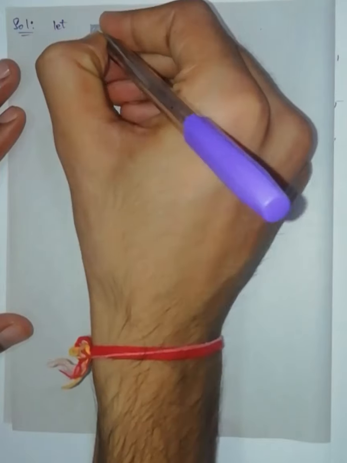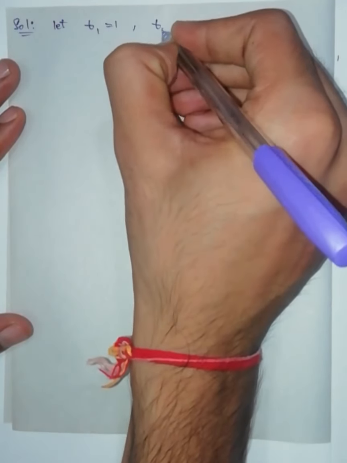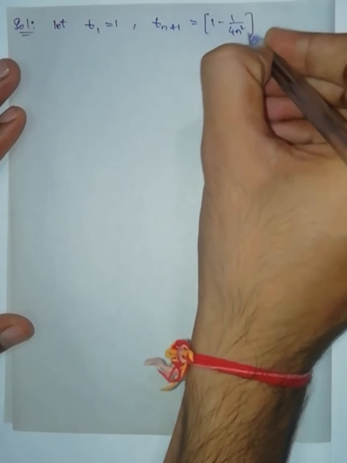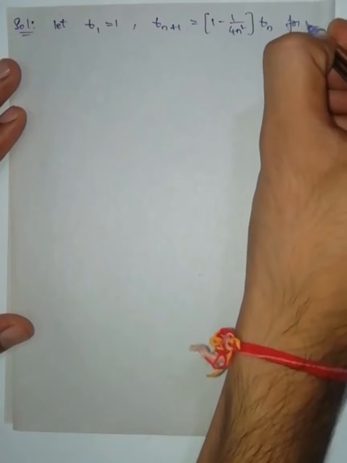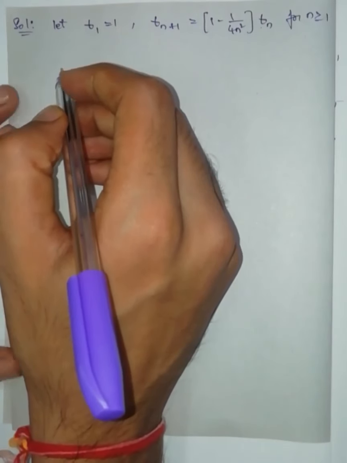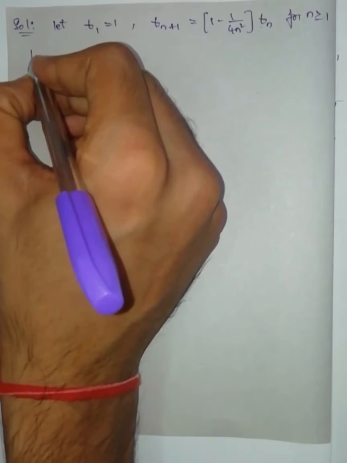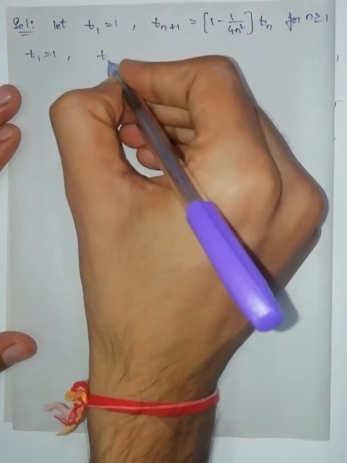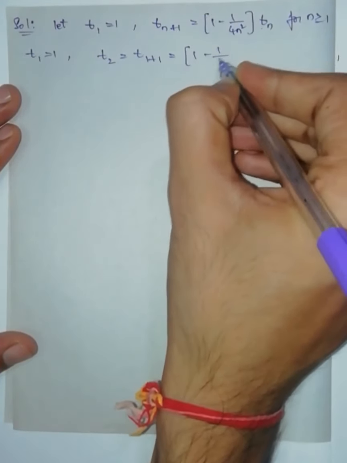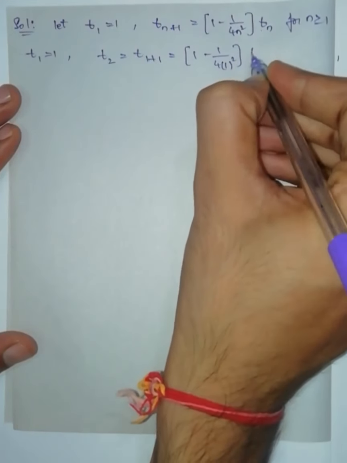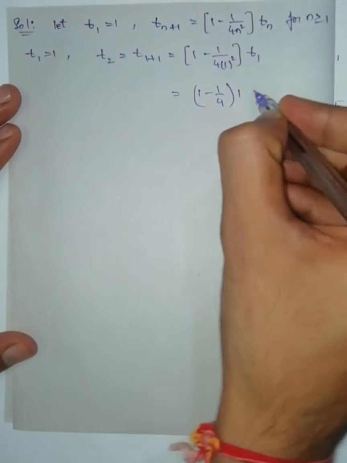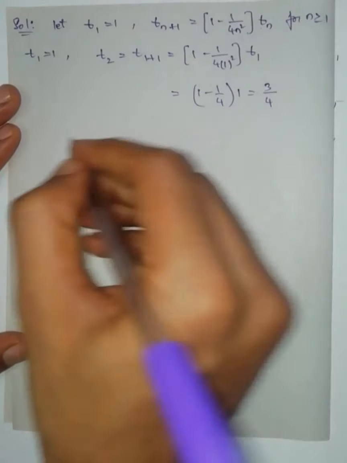Let t1 is equal to 1 and t(n+1) is given as (1 − 1/(4n²)) times tn, for n greater than or equal to 1. Now t1 is equal to 1. T2 can be written as (1 − 1/(4·1²)) times t1, nothing but 1 − 1/4, that is nothing but 3/4.